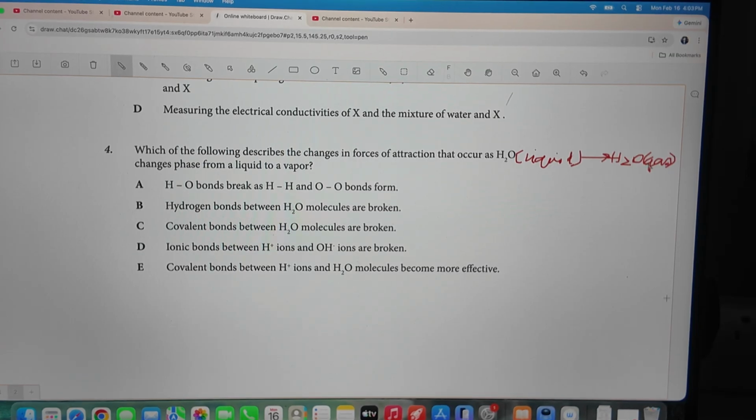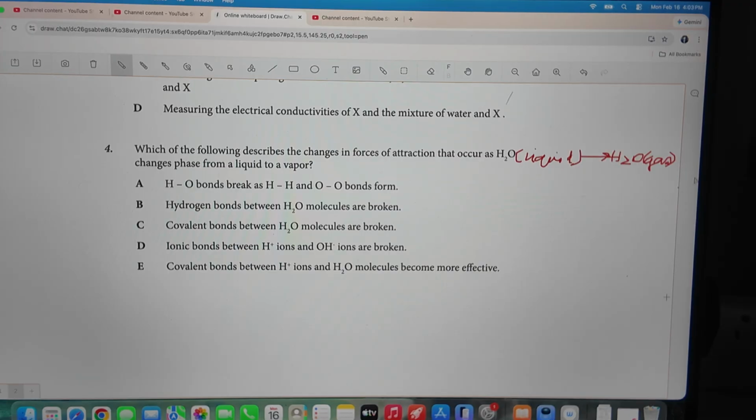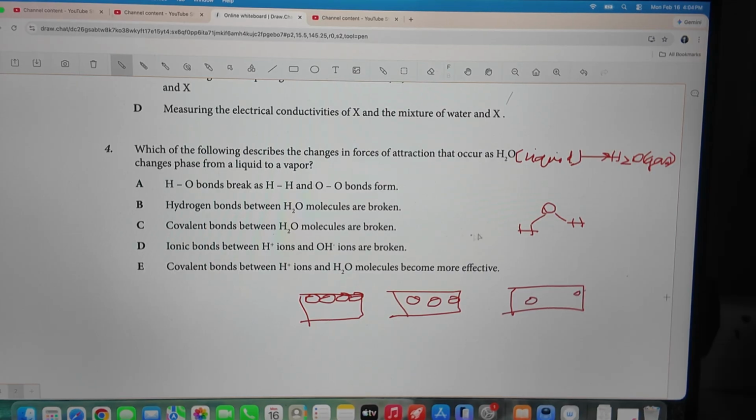It's still H2O, still good old H2O. None of these bonds get broken, and it just means that the molecules are not as close. Remember, I've showed you a million times, solid ice has molecules packed together, with liquid they're a little bit further apart, and with gas they're really far apart. And that's the only difference.